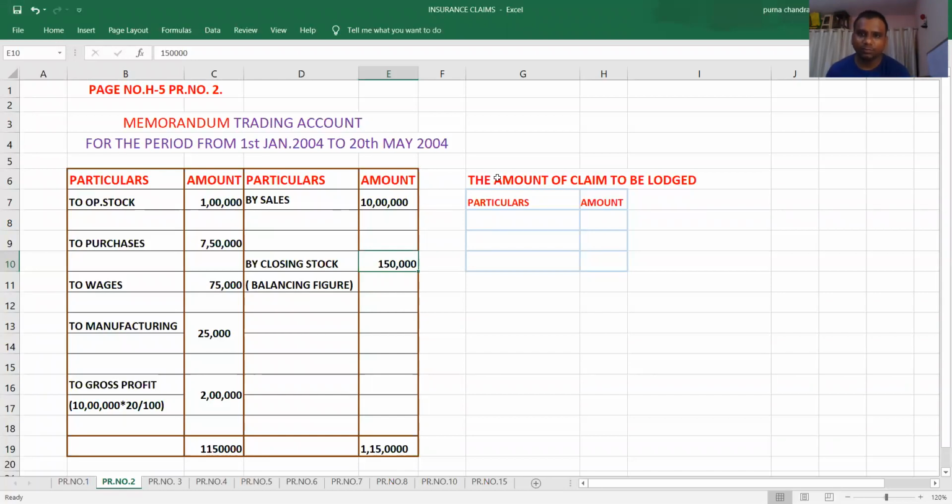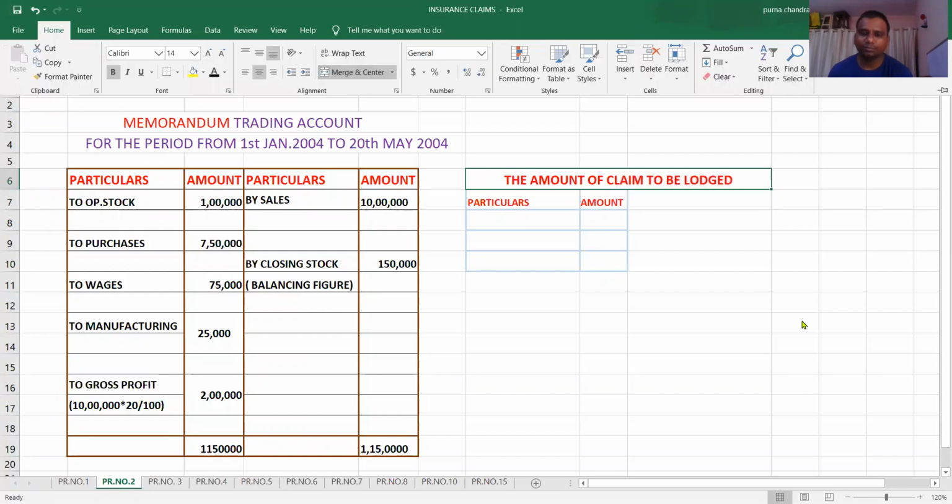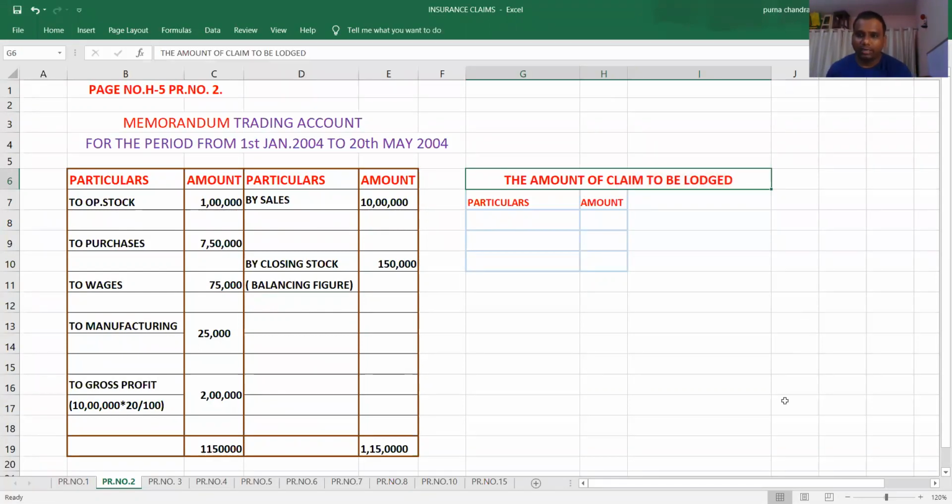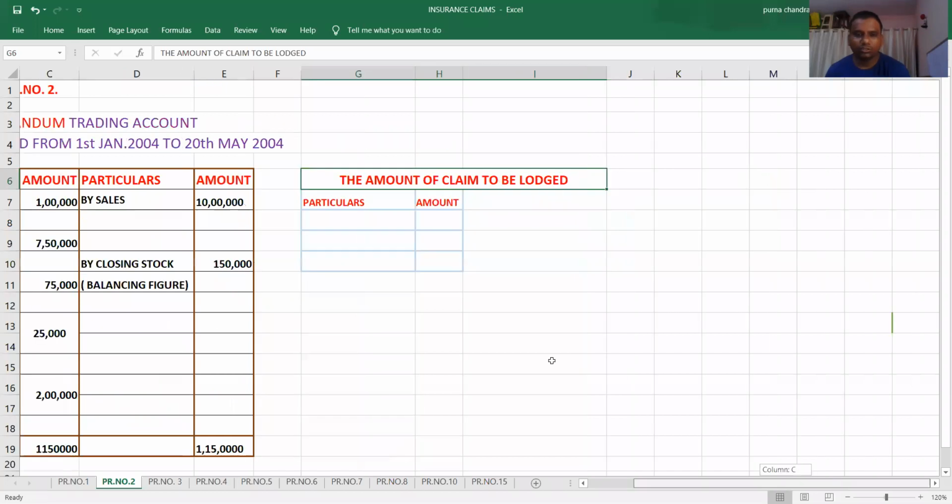So here it is, the amount of claim to be lodged. See here, whatever the requirement it is, that I am putting as heading. The amount of claim to be lodged. Particular amount.